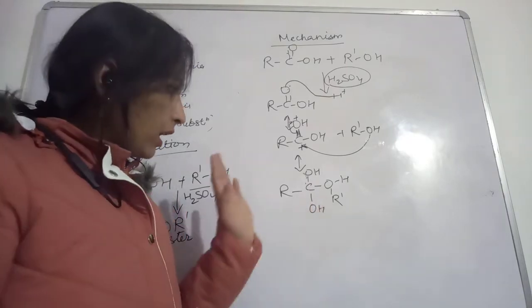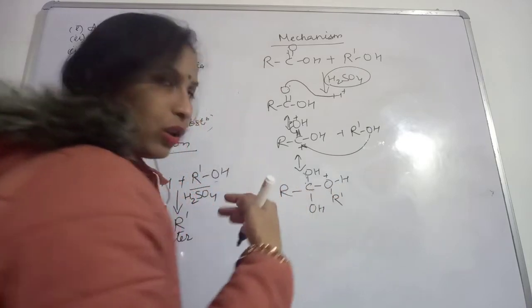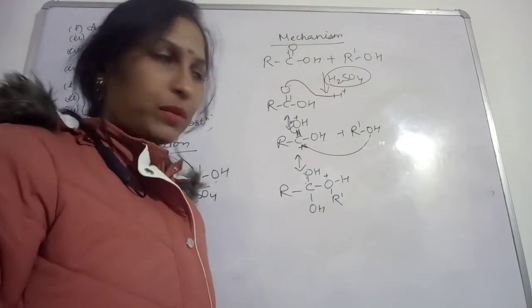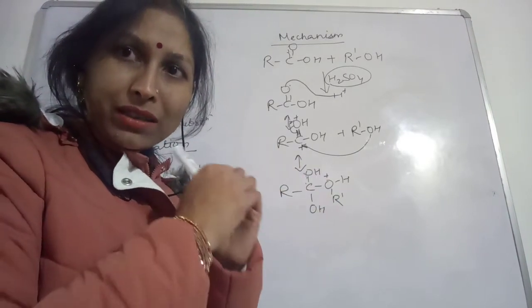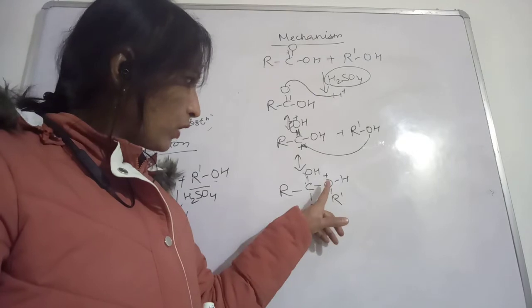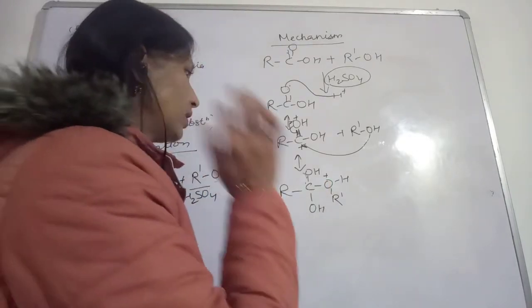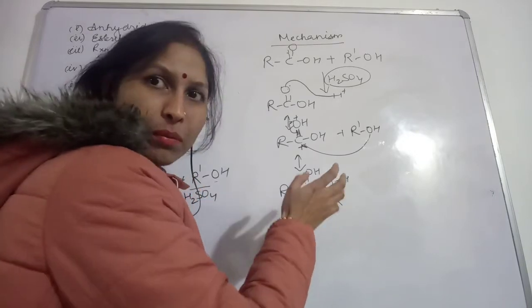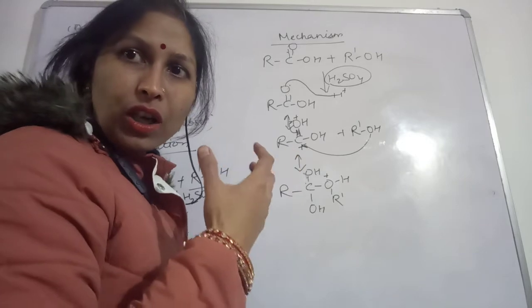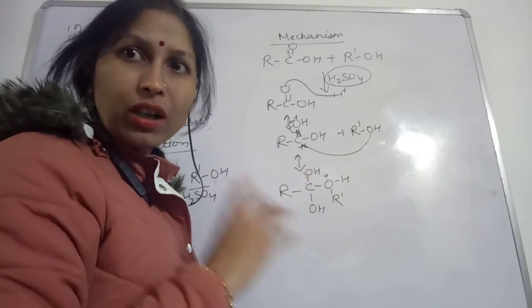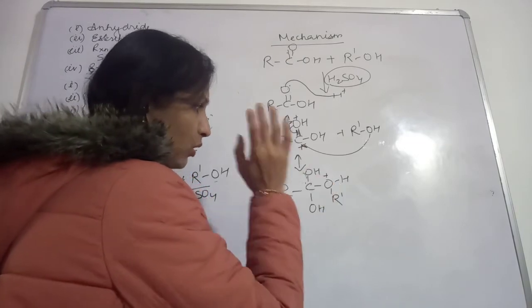Now here also again we all know that 3 bonds: the oxygen is not supposed to make 3 bonds. It will not remain stable. So again what will happen? See, this oxygen became positively charged. Positive charge is not a common or normal thing for this oxygen, so this oxygen will become very unstable. So again what will happen?